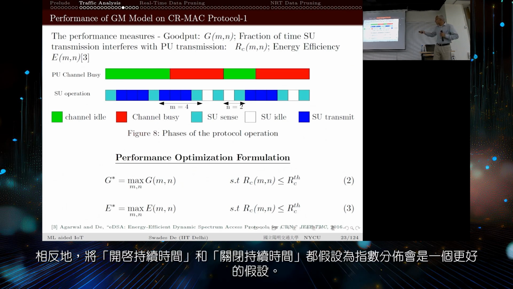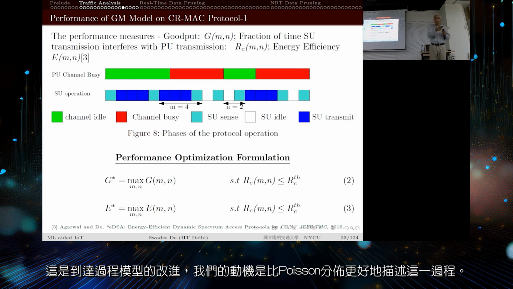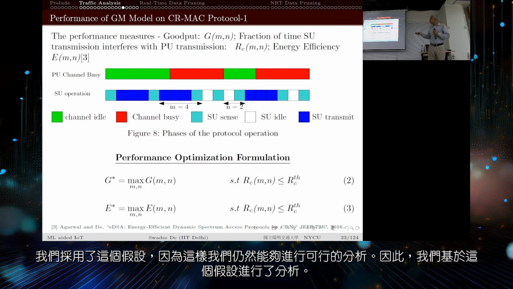Instead, modeling the on duration as exponentially distributed and the off duration as exponentially distributed is a little bit better assumption. What I mean is that the sum of on duration and off duration is not necessarily going to give you a Poisson distributed arrival process. This models the arrival process better, actually. That was our motivation, that we are doing a little bit better than the Poisson distribution. We went with this assumption because we could still manage a tractable analysis.